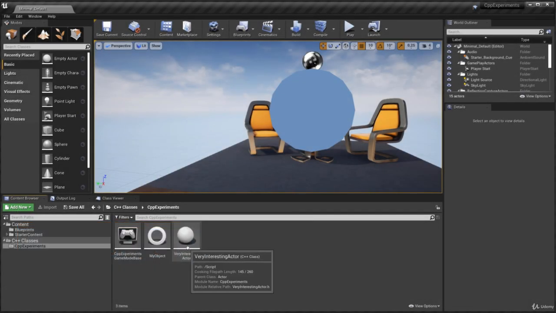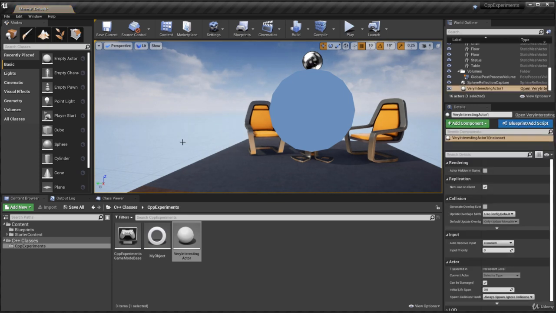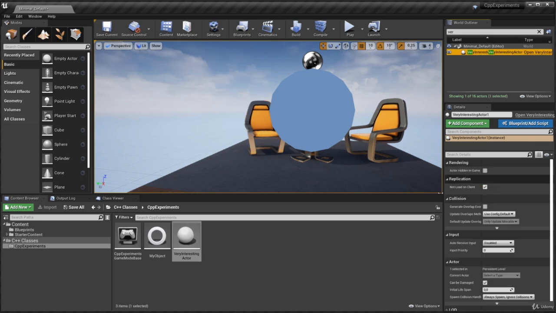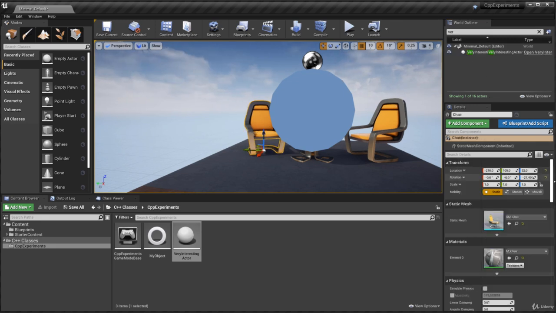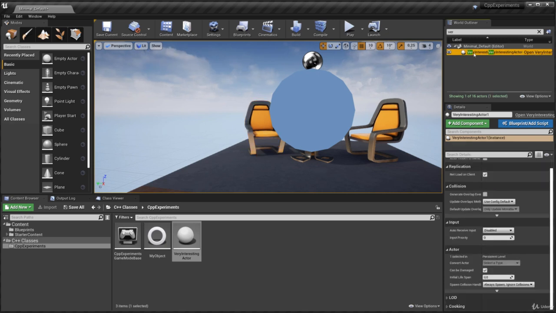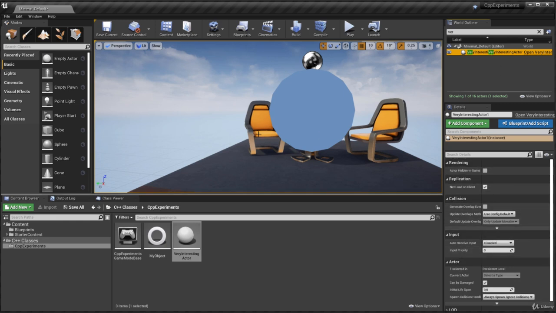If I left click and drag and drop this actor into my world, you'll see that we don't get a transform like we do if I left click on the chair, for example. Okay, so I'll search for that, and you can see if I left click we don't have that transform. If I left click on a chair again, you'll see we get transform, static mesh, materials, all that stuff. But the instance of our very interesting actor does not have a mesh or anything like that, or a handle show up.